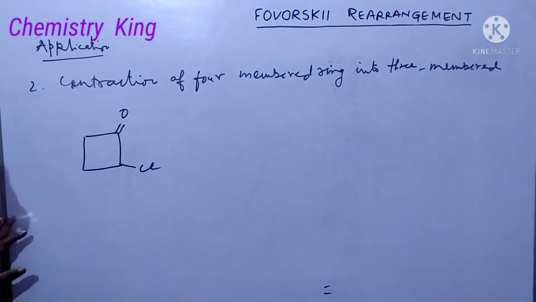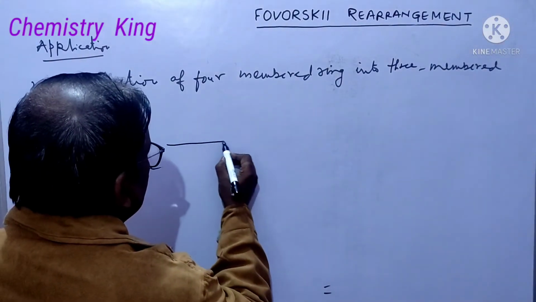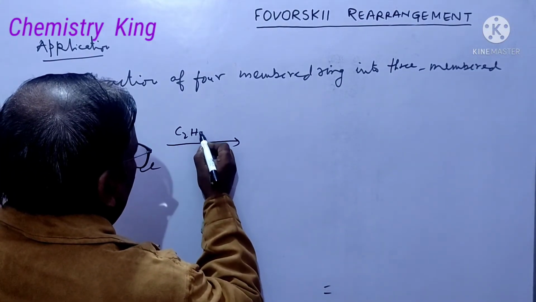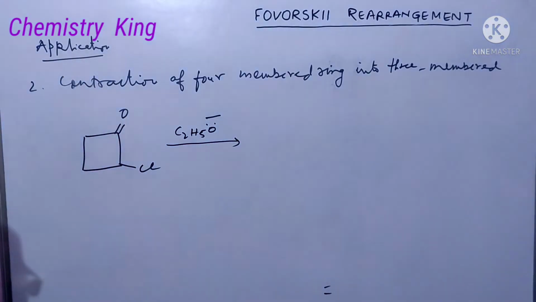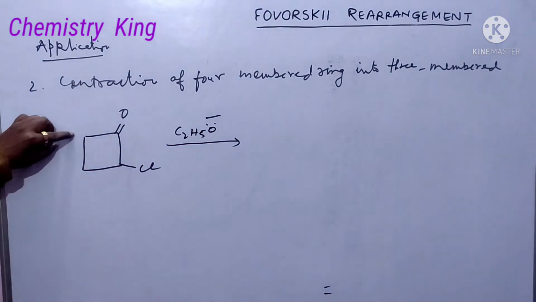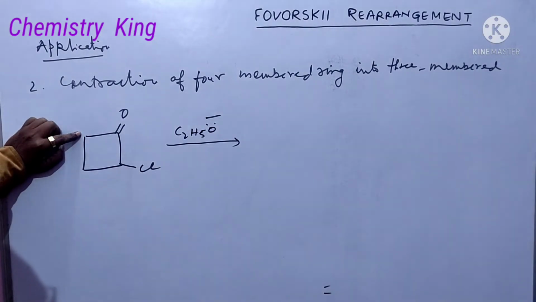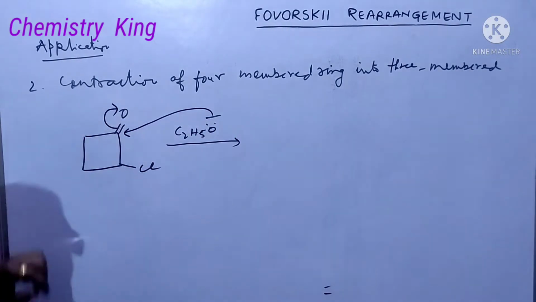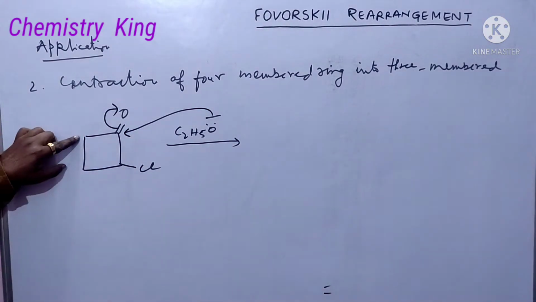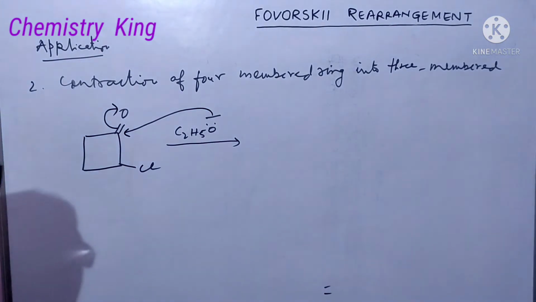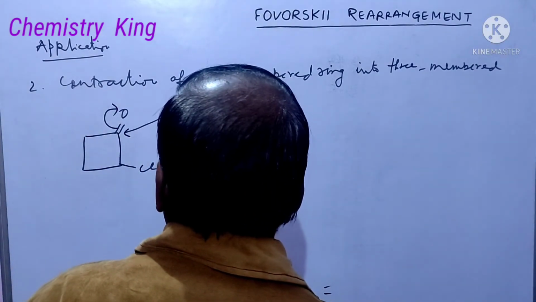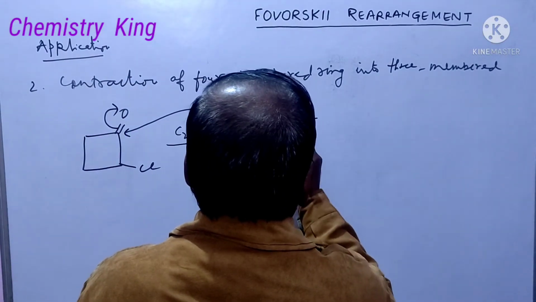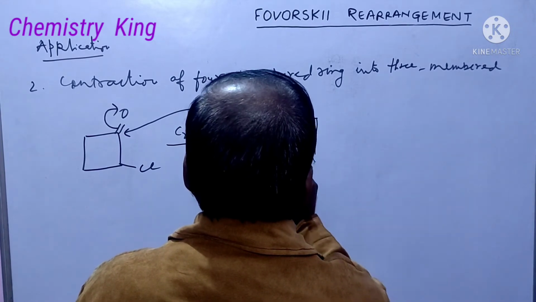Alpha-haloketone it is. When it is treated with sodium ethoxide, it is a base. You will think that hydrogen from here is affected. But no. It will directly attack this carbon in this fashion. Why hydrogen from this carbon is not affected, we will see later on, in a few seconds. But first of all, let us see what will happen here.